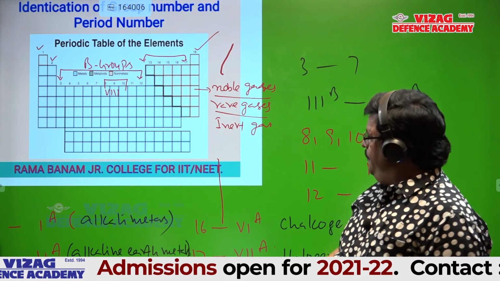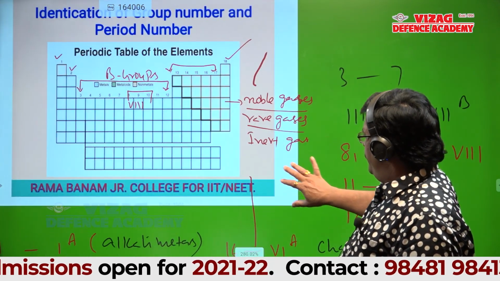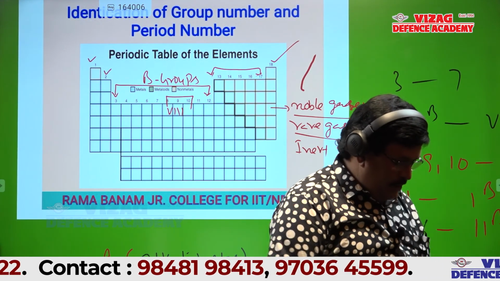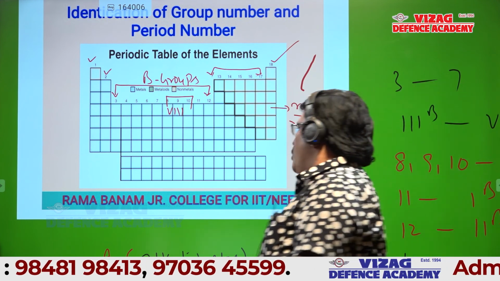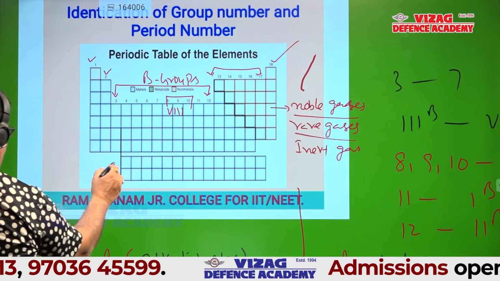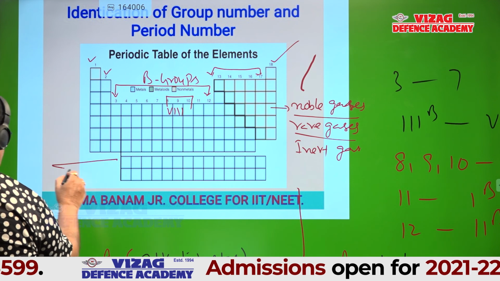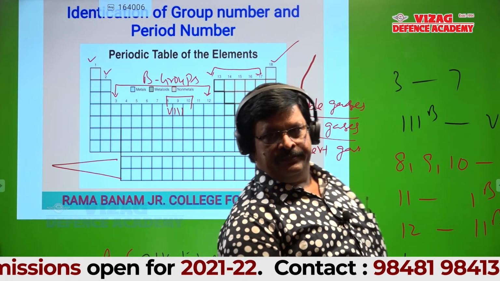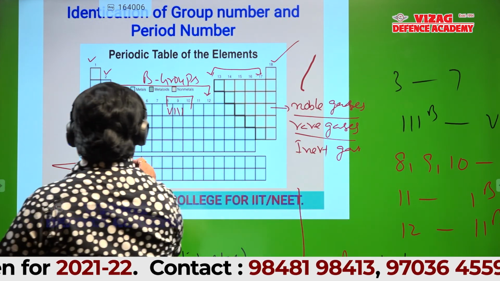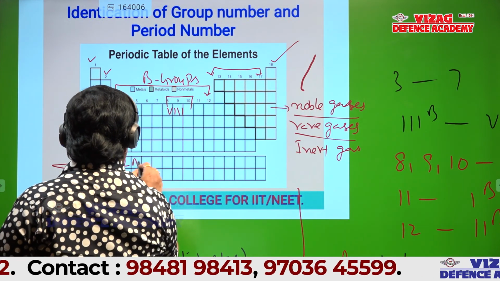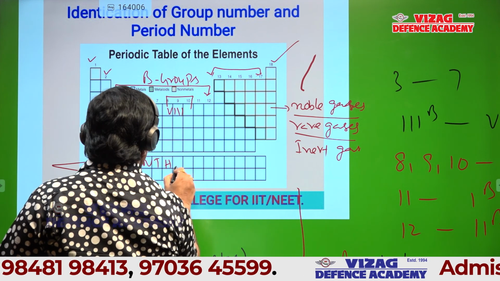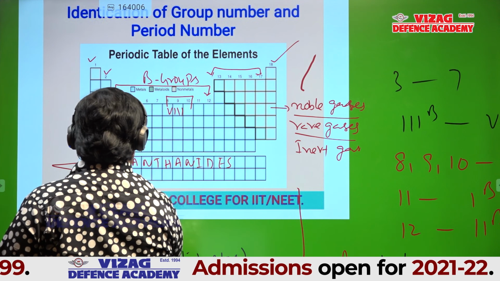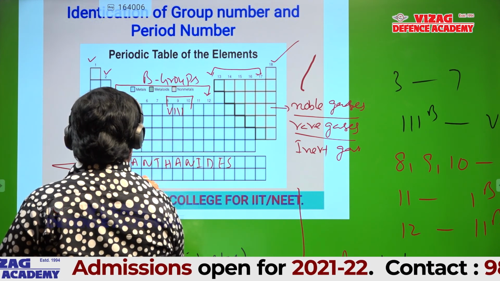Okay, sir. Then see this again. What about the two rows which are separated from the main body? What about these two? Lanthanides. Right. This first one is lanthanides. And second is actinides.